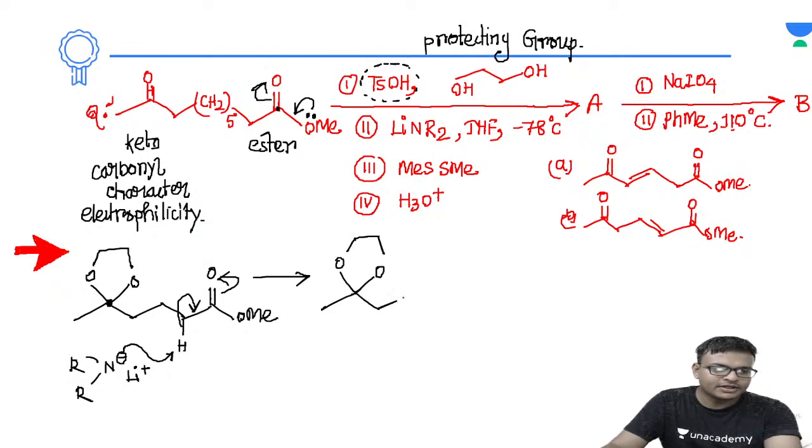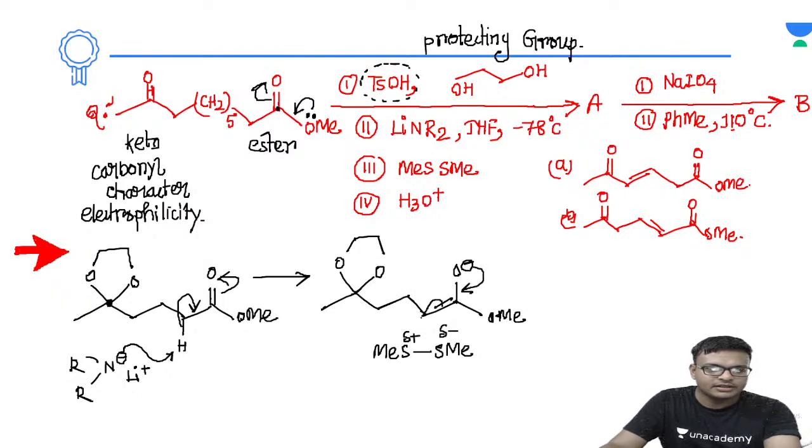So this has been protected, अभी तक भी protected है. Now this will be leading to the formation of the enolate. So enolate we have already done in enolate chemistry. We have already studied it in our classes, right? Now due to the presence of this double bond, one of the sulfur atoms will be delta positive, one will be delta negative, right? So O minus will be forming a double bond. Now this will be attacking the sulfur and one SMe group will be eliminated in this. So finally देखो क्या बनेगा.